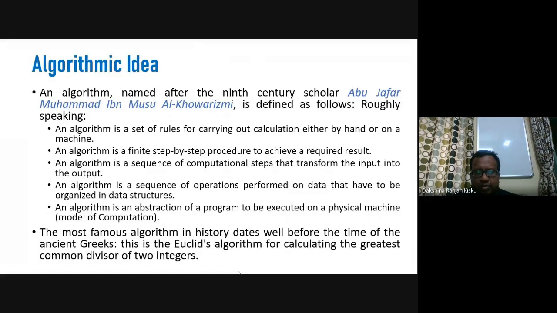An algorithm is a sequence of computational steps that transform the input into the output. So we can define the algorithm in a number of ways. All these definitions lead us to one representation that is called the solution to the problem. So this algorithm is nothing but the initial solution to the problem. Our task, our duty is to convert this algorithm into a program, and that program will be executed on a computer.